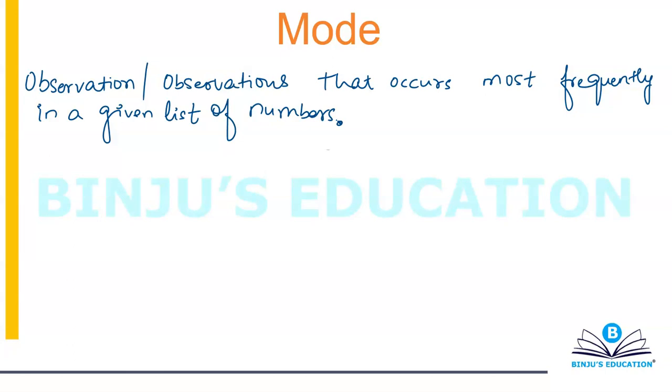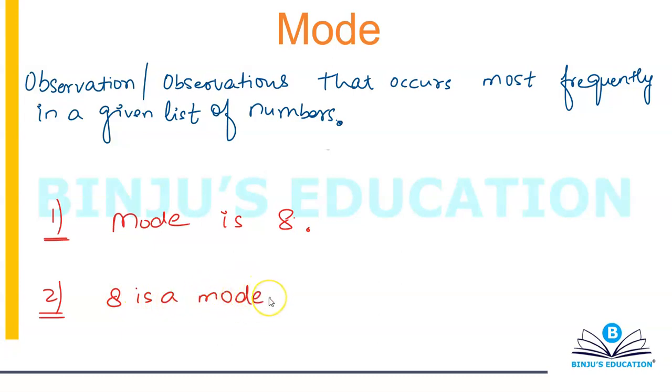So let's suppose statement number 1 is mode is 8, and statement number 2 is 8 is a mode. What is the difference between these two statements?